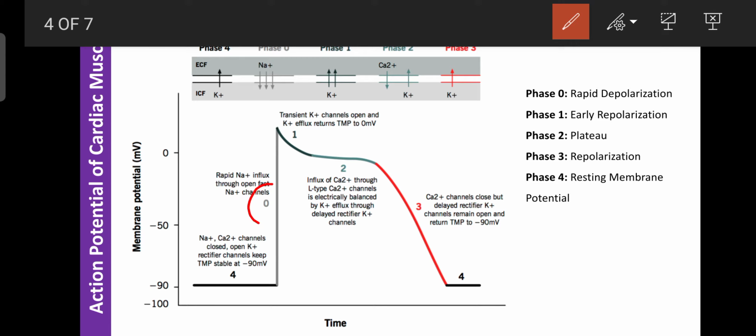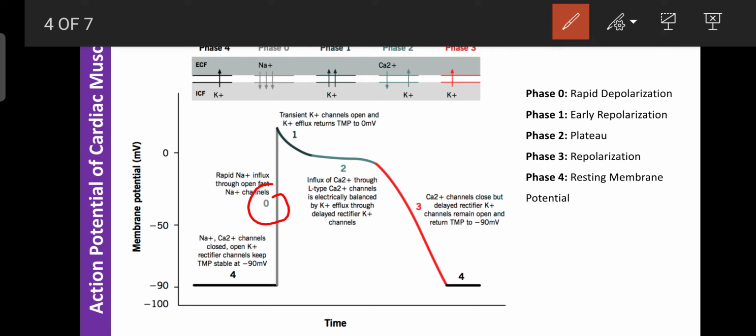is known as depolarization or rapid depolarization. Due to the increased potential or firing capacity of the SA node, it causes the rapid opening of the sodium channels in the SA node or in the cardiac cells. Due to the opening of sodium channels, more sodium accumulates in the cardiac cells, so the charge in the cardiac cells becomes positive.